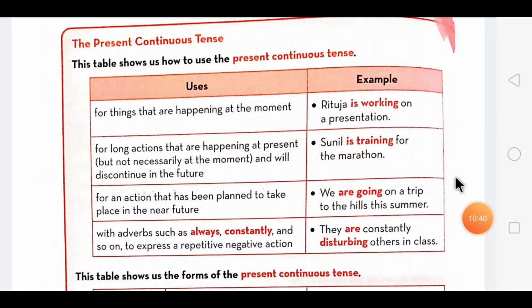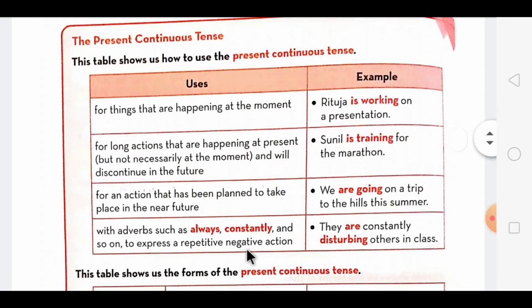So dear students, as you saw in the animated video, here are the uses of present continuous tense. How do you use the present continuous tense? For things that are happening at the moment, for long actions that are happening at present and will discontinue in the future, for an action that has been planned to take place in the near future, and with adverbs such as always, constantly, and so on to express a repetitive negative action.